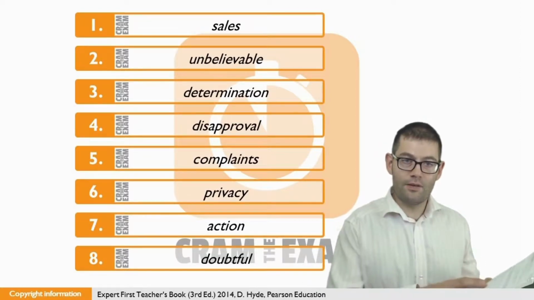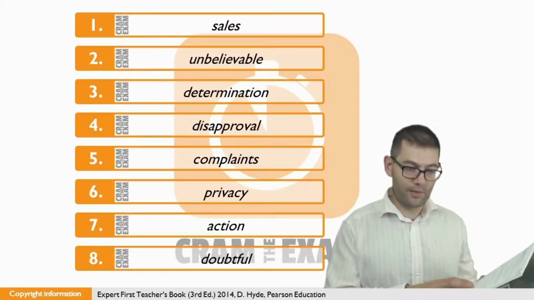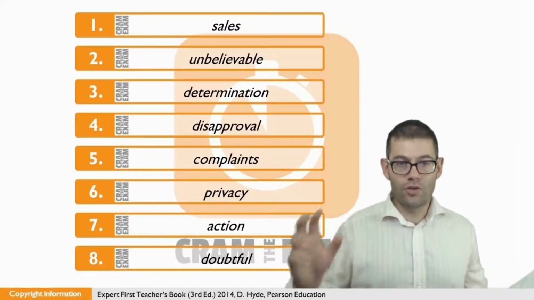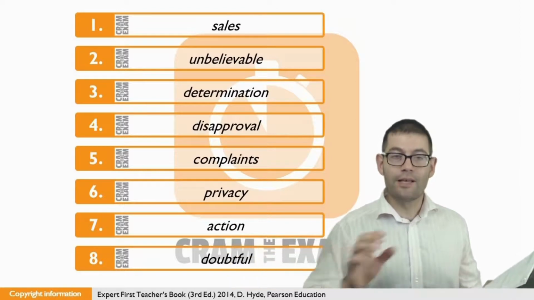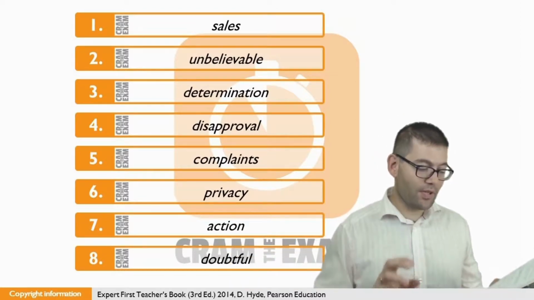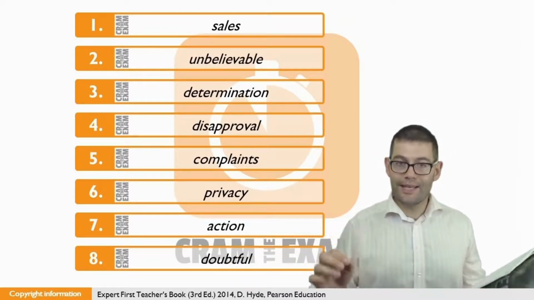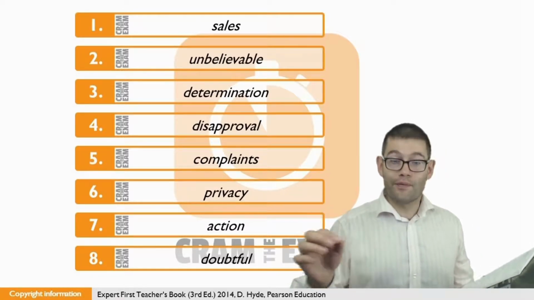Question number 6. If you don't know this language pattern, make sure you know it from now: to have a right to plus noun. And that's what we need here. That celebrities don't have any right to privacy.